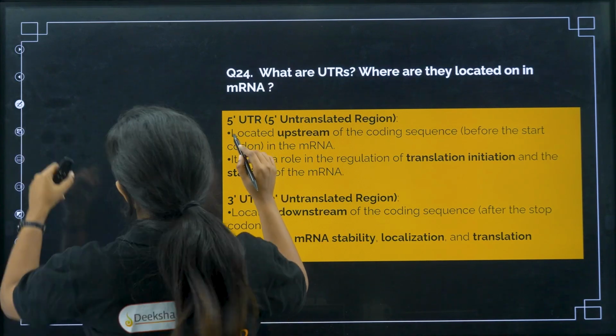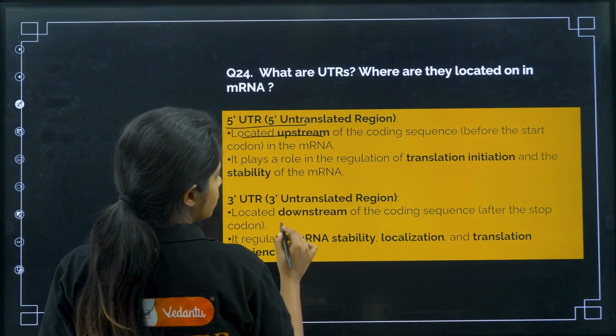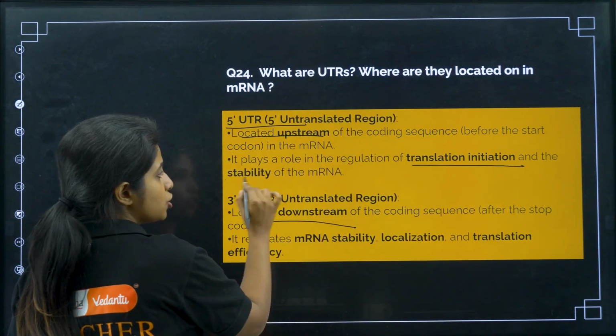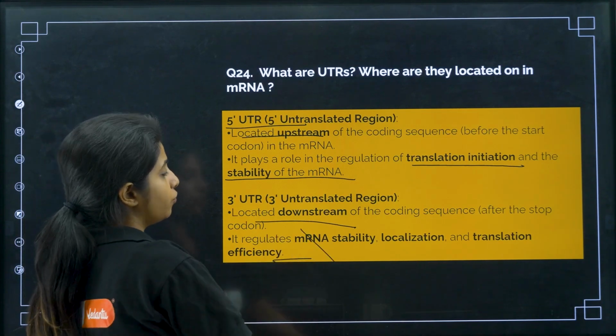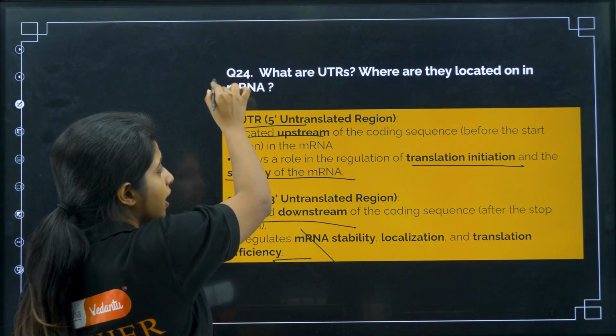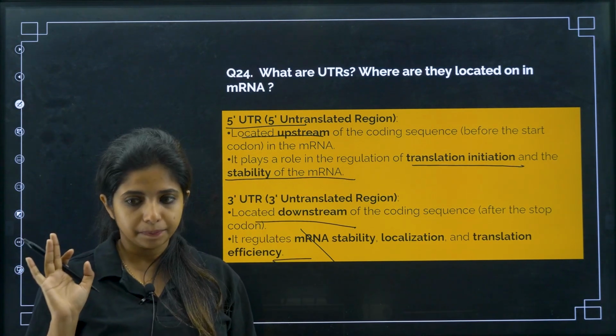Even if you do not remember everything, what you importantly need to write is that one is present upstream and the other is present downstream, and this is very important for translational initiation and the stability of mRNA. Even if you write these points and exclude one, it is also fine, but you have to write it. This question comes again and again. It is a very small line in your NCERT but gives you a question every time.